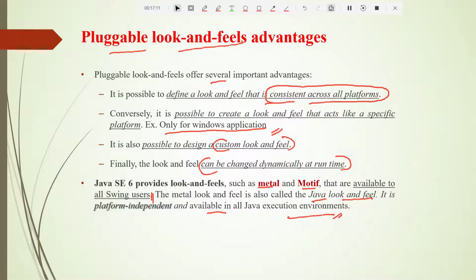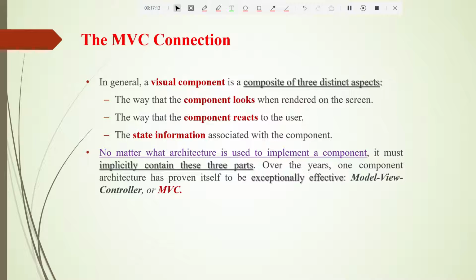Next, let us go to the MVC. Now what is this MVC? When I was telling you the features of the swings, in many places I mentioned the view, and that I can just change the view. But what exactly is that view? We have to understand that exactly, and for that I need to understand MVC. MVC is an architecture. M stands for model, V stands for view, and C stands for controller.